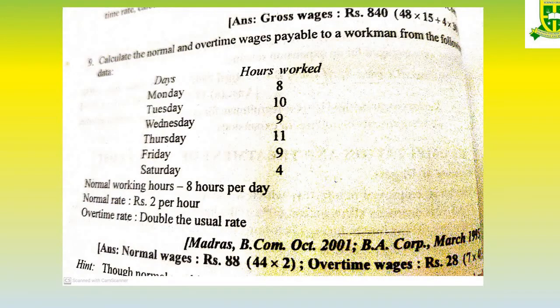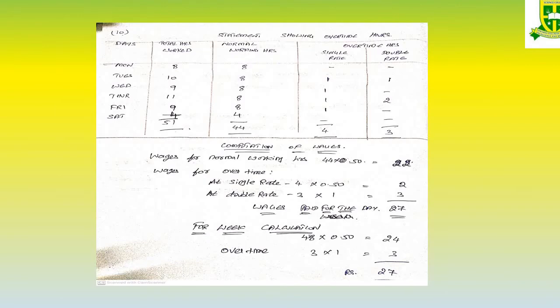Do the 9th sum as your homework sum. Normal working hours 8 hours. Normal rate is 2 per hour. Here overtime rate is above 8. So no information is given on single payment, double payment. So this clearly specifies that overtime rate is double the usual rate. So double the usual rate means 4. So if he works for 9 hours also, for 1 hour he has to be paid 4. So that is the thing given here. So do this sum as your homework sum.